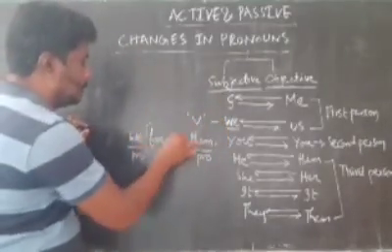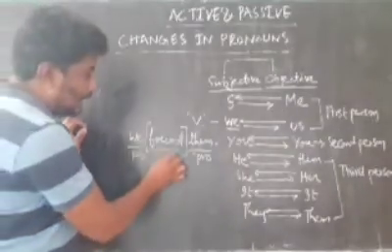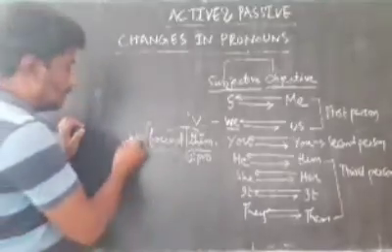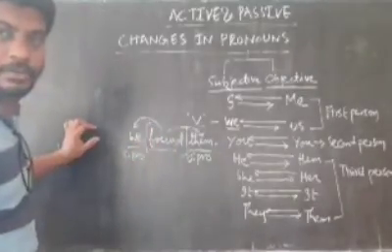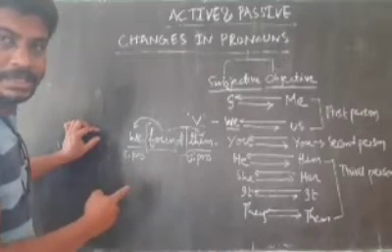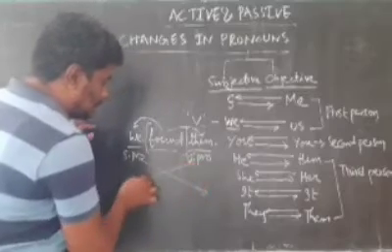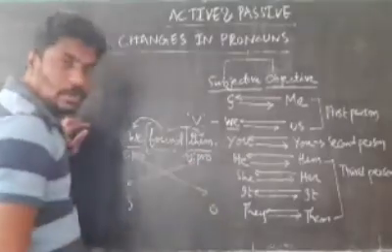This is the verb. On the right of this verb, them, this is the objective case pronoun. Left of this verb, we, this is the subjective case pronoun. At the time of writing this into passive voice, the objective case pronoun comes to the place of subject, and the subjective case pronoun comes to the place of object.